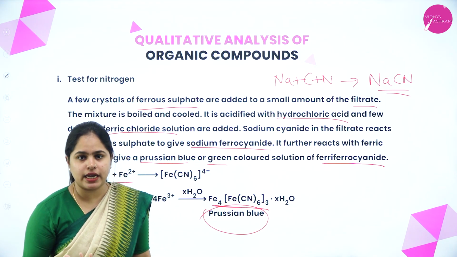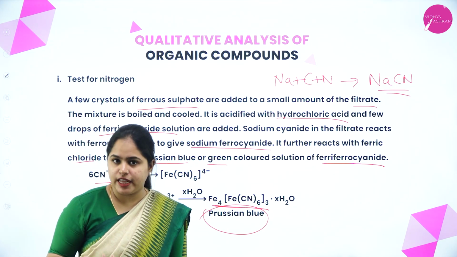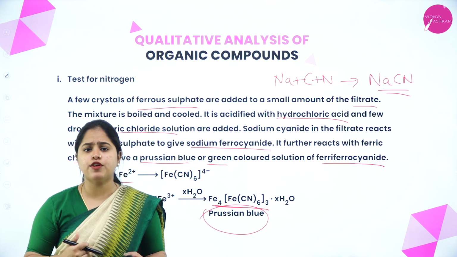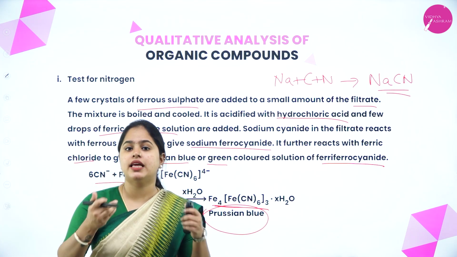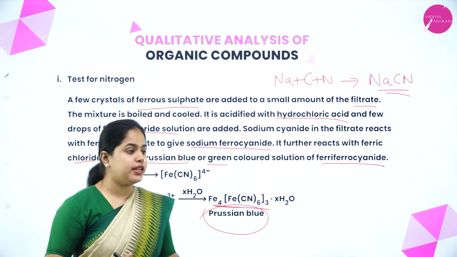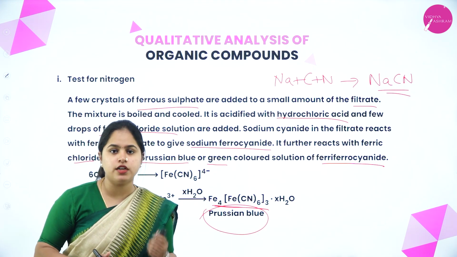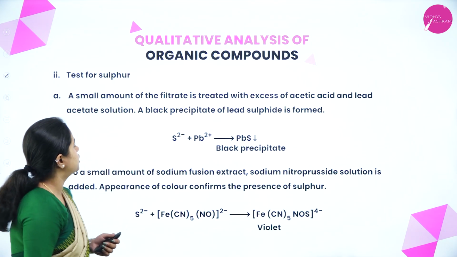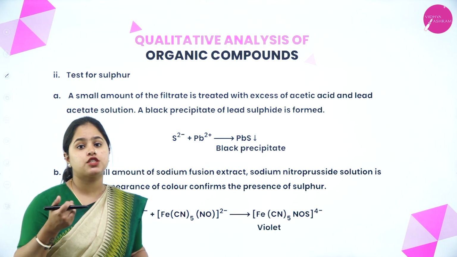So I'll repeat once again. The sodium cyanide, first we react it with ferrous sulfate, and then we further acidify it with hydrochloric acid and then add ferric chloride to it. Finally, if you obtain a Prussian blue color, we can confirm the presence of nitrogen. So this is the test for nitrogen. Now moving on to the next one, that is the test for sulfur.